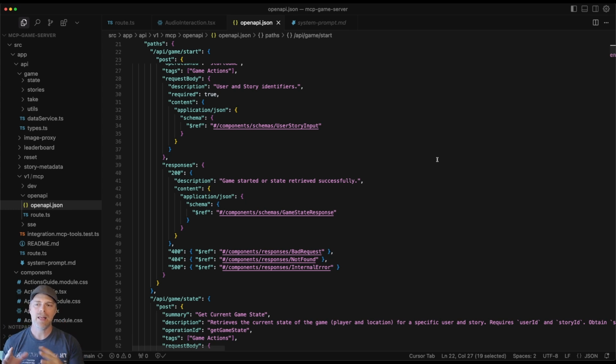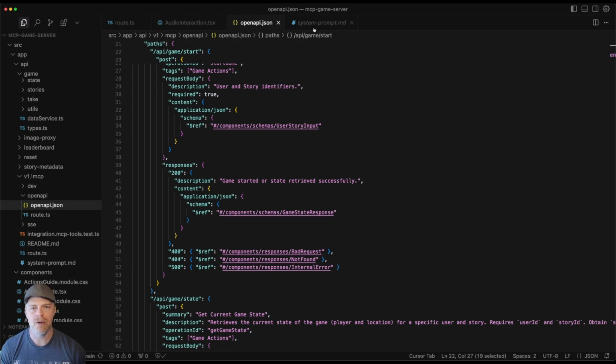I originally had this structured one way, then learned the error of my ways and realized I needed to use this v1 MCP openapi. Funny enough, when I delved deeper into the MCP documentation, I did find that. So I missed it the first time and caused myself a little work. I went back, and then everything started working really well.